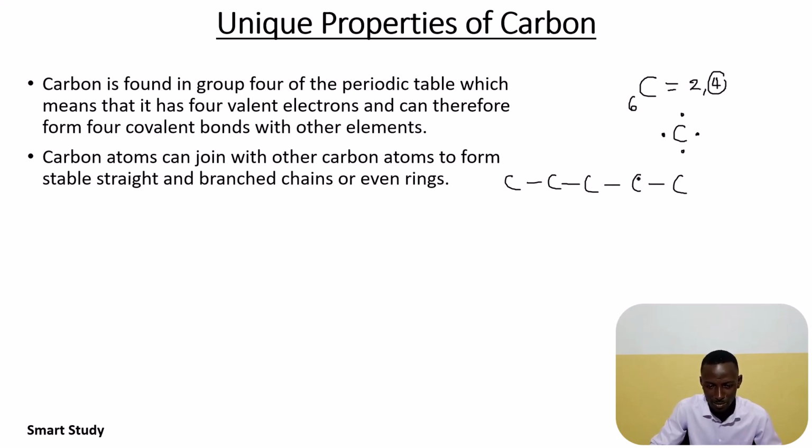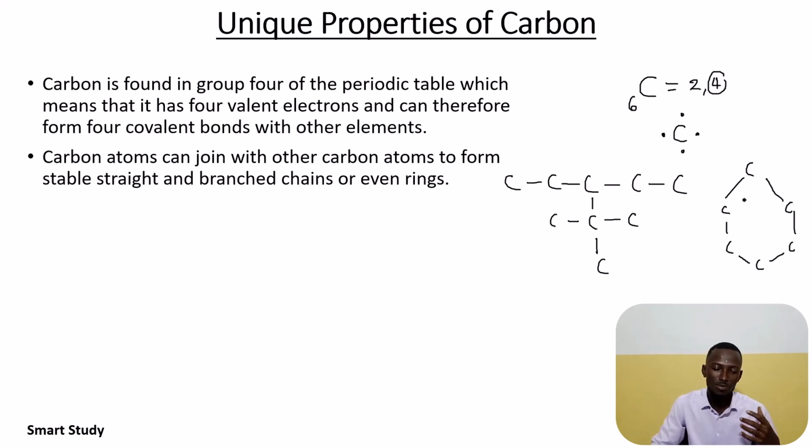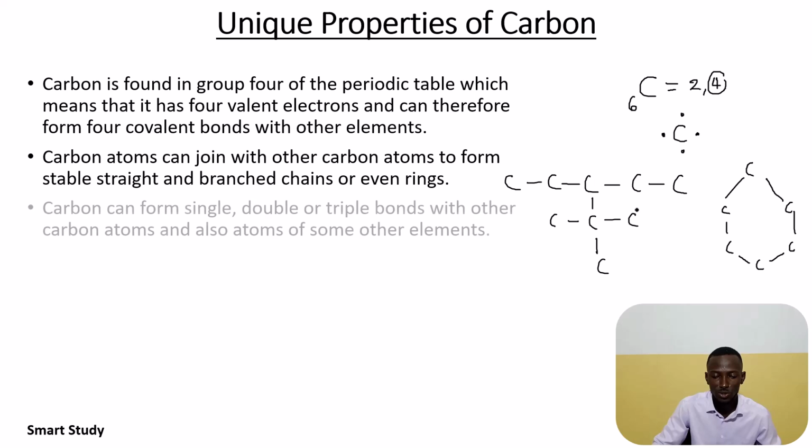These long chains of carbons that are formed can either be straight chains like what you've seen here, or branch chains like this. It can branch out this way. Good. So branch chains, or even carbon can form rings, something like this. No other element can actually do this. And this unique property of carbon makes it so versatile at forming millions of organic compounds. No wonder organic compounds are the largest group of chemical compounds found in nature.